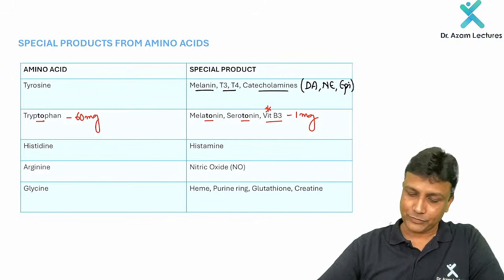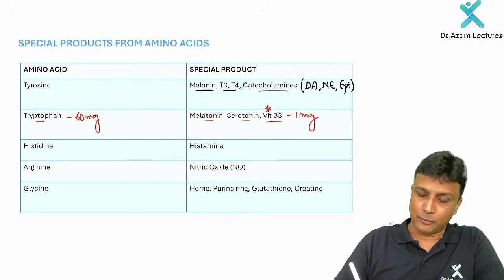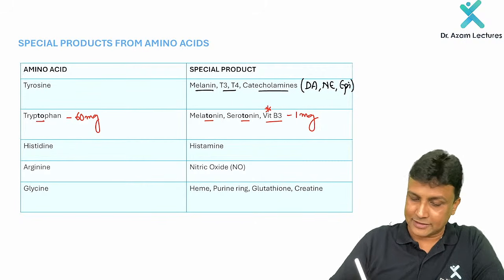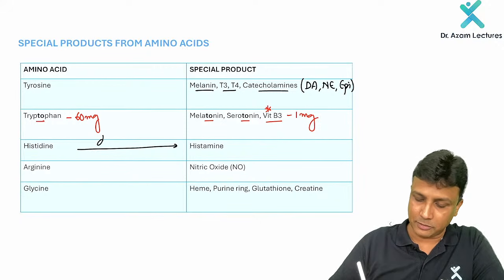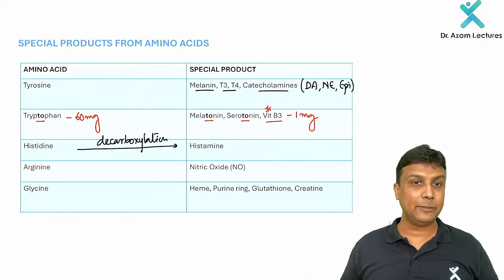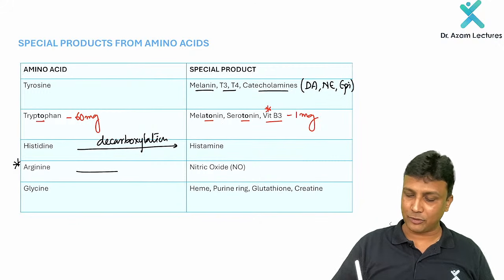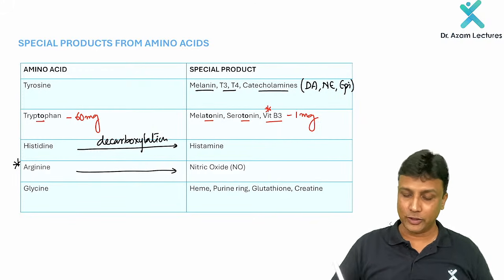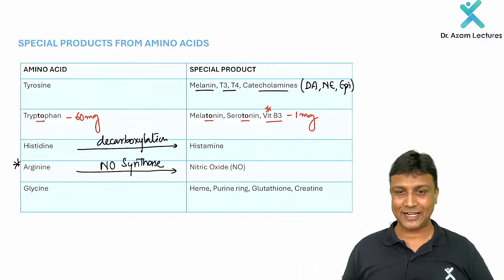Clear? Now, once you are done with this one here, the next one is histidine. Histidine is going to form what here? Histamine. But in the exam, the question was, histidine is going to form histamine by which reaction? Remember, it is by decarboxylation. And the repeat question which is asked in your exam is about arginine. Arginine is the one which is going to form nitric oxide, NO, and it is going to form nitric oxide in the presence of an enzyme, that is nitric oxide synthase, NOS.